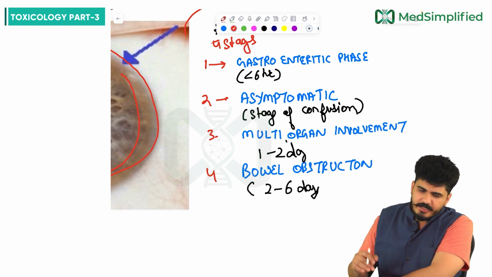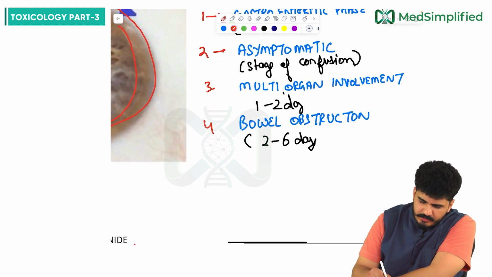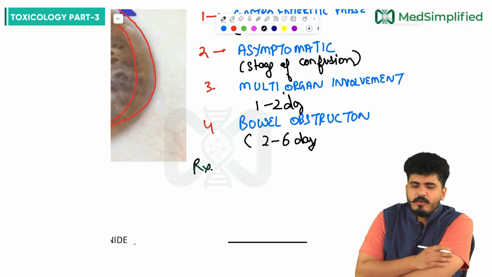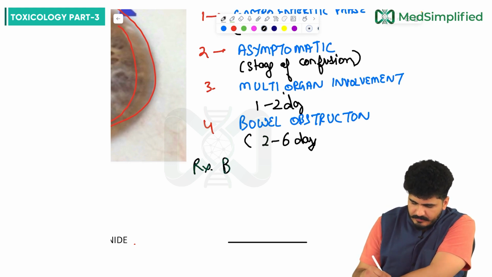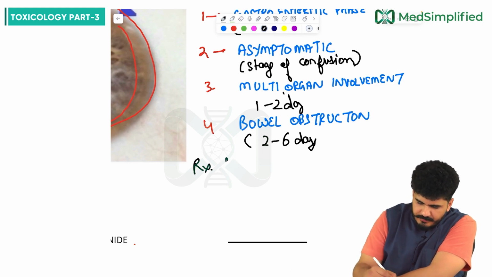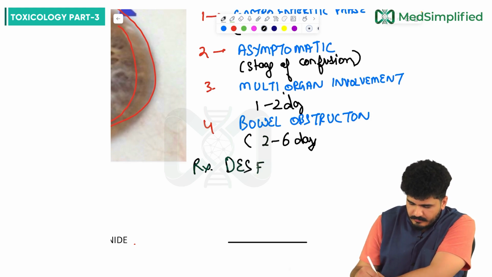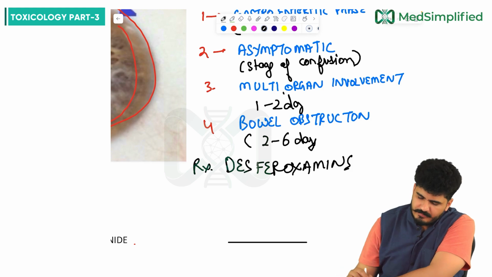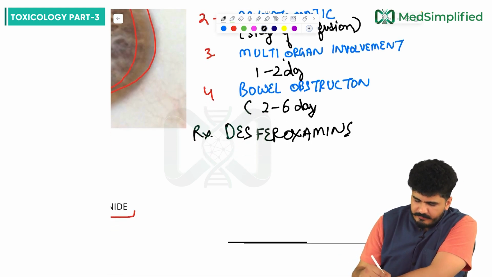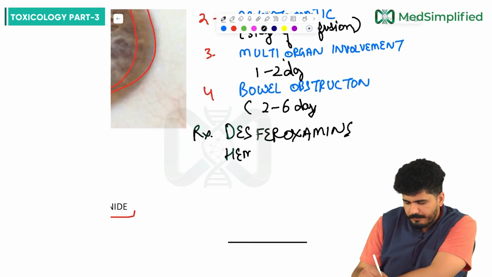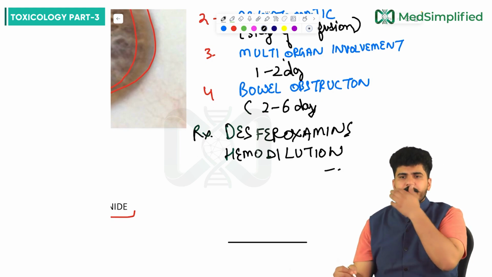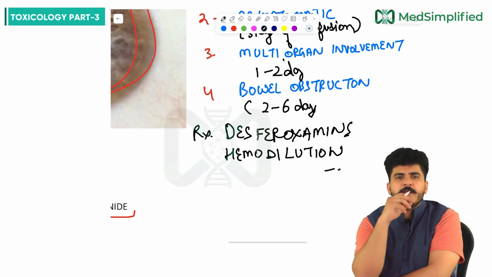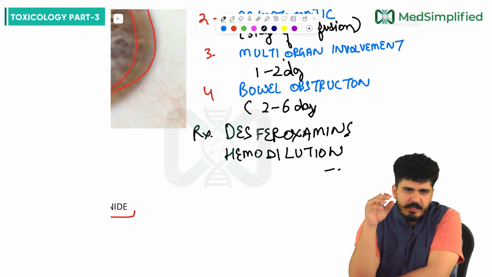Now, how will you treat? Treatment has 2 things. One is antidote. We have desferoxamine. And other treatment we can go for is hemodilution. Other treatment we can offer what, sir? Hemodilution. So we have hemodilution.